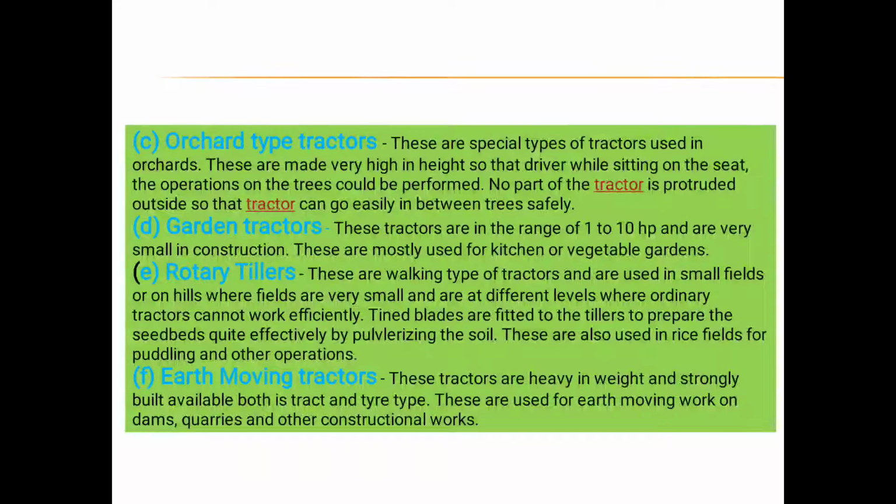These are also used in rice fields for puddling and other operations. Next one, earth moving tractor. These tractors are heavy in weight and strongly built, available in both track and tire type. These are used for earth moving work on dams, quarries and other construction works.